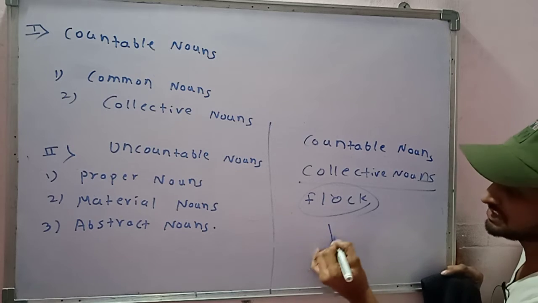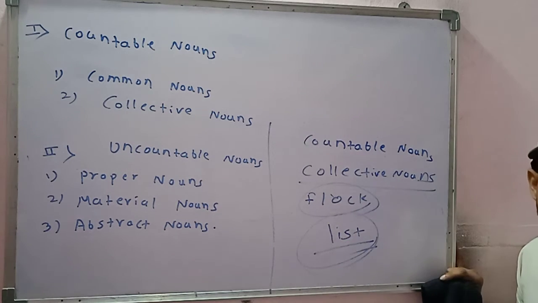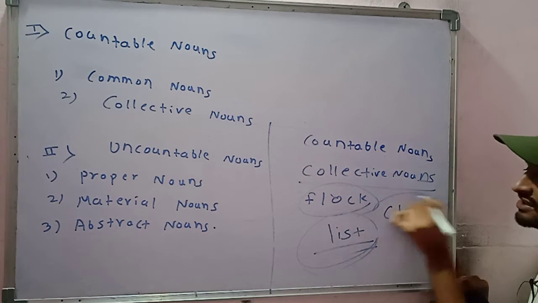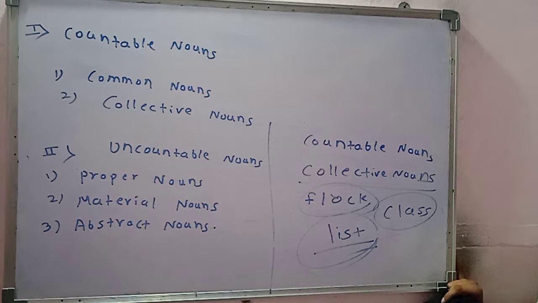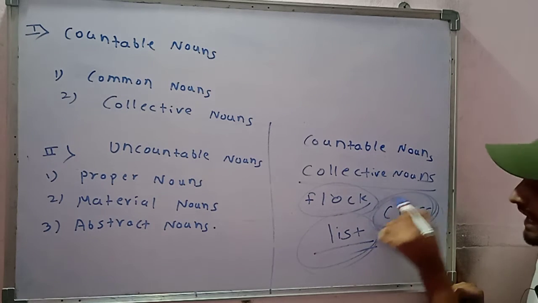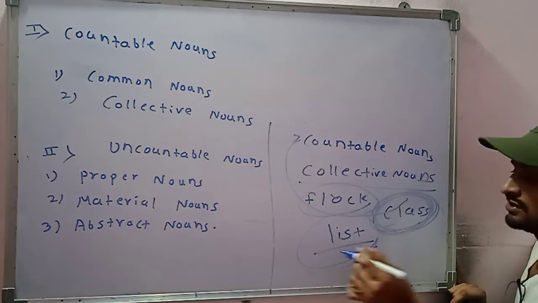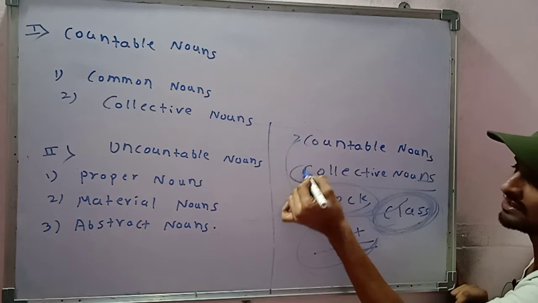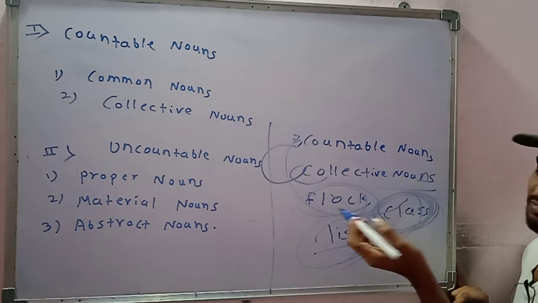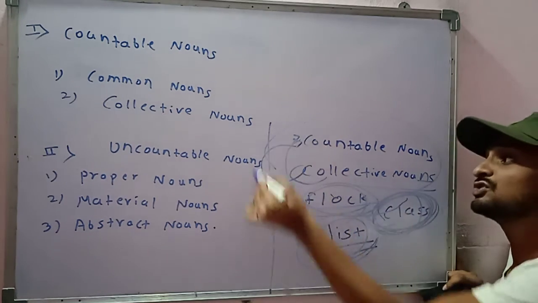Like list of material, list of anything, you can count the list. You can count the list of students. Suppose class. What is class? Class is nothing but a group of students. You can count how many students there are in the class, and it is a collective noun, and you can count it. That is why it is a countable noun. So class is a collective noun, and a collective noun is a countable noun. So class, flock, list, and table, which is a common noun, all these nouns come under countable nouns, because you can count them.